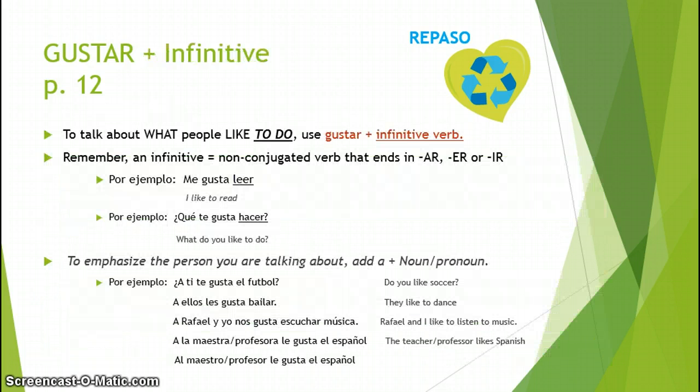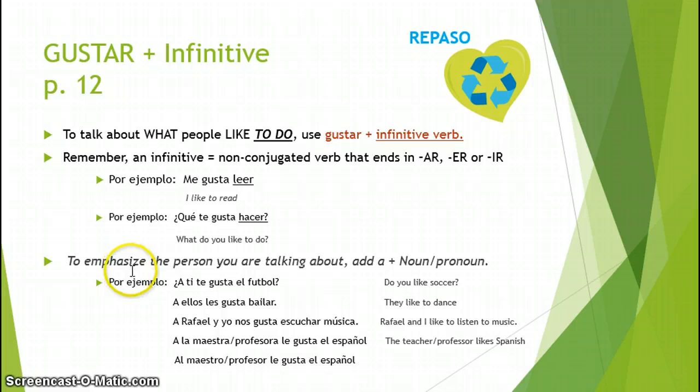We can also use gustar with infinitives to indicate what people like to do. So remember that an infinitive is a non-conjugated verb that ends in AR, ER, or IR. Por ejemplo, me gusta leer. I like to read. ¿Qué te gusta hacer? What do you like to do?